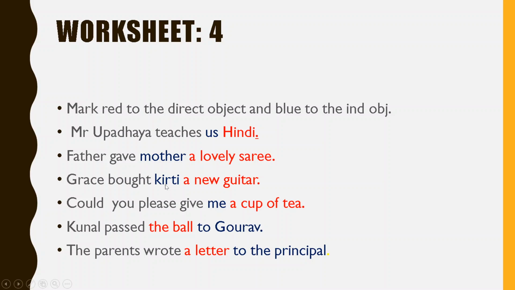Grace bought Kirti a new guitar. A new guitar will be the direct object. What did Grace buy? A new guitar. The answer will be new guitar. And Kirti will be the indirect object. I think all these questions and answers are understood by you very well.